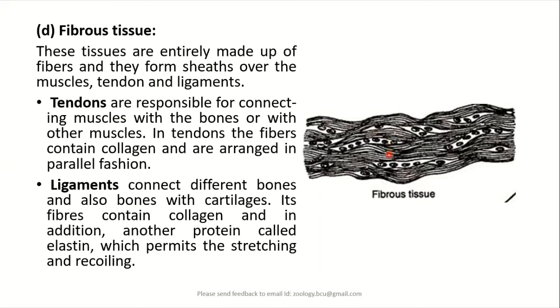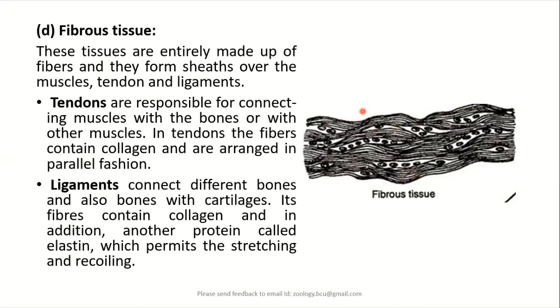Tendons, as we have already studied, are responsible for connecting muscles with the bones or muscle to muscle. In tendons, usually the fibers contain collagen. That's why they'll be white in color. And we'll always see the arrangement of these collagen fibers in a parallel fashion, as you see here.